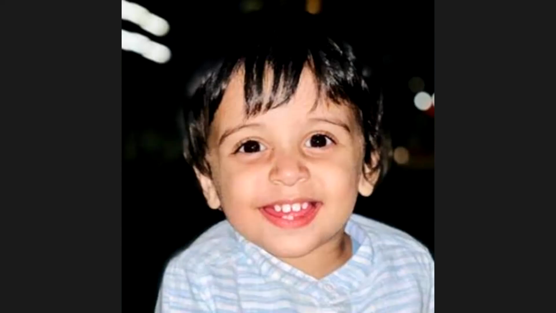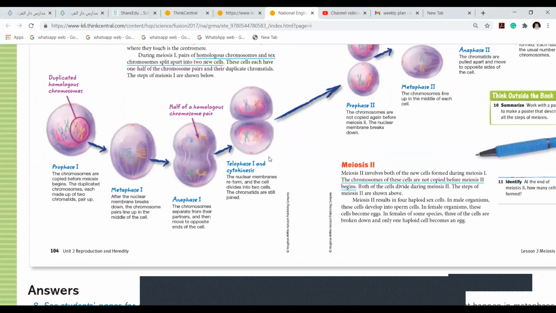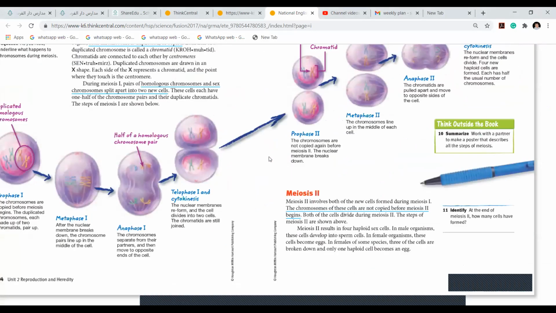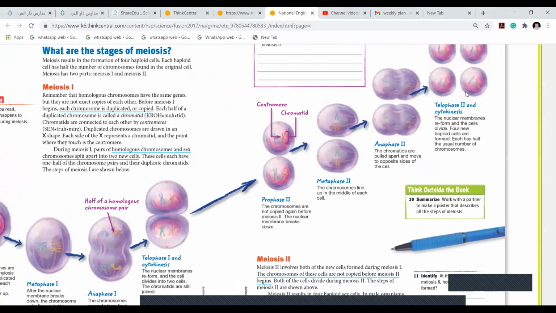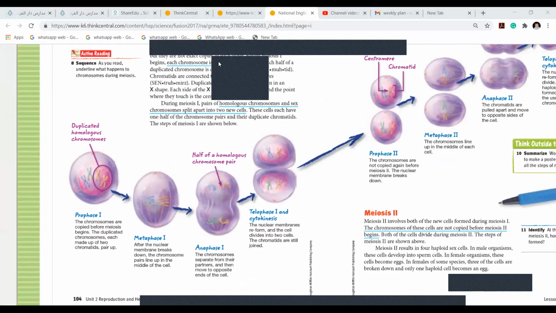Okay, so grade 6, yesterday we saw a video and we also have seen the stages of meiosis 1 and meiosis 2. In meiosis 1, as I told you all to remember, I told you to remember PMAT. P prophase, M metaphase, A anaphase, and T telophase. So prophase 1, metaphase 1, anaphase 1, and telophase 1.